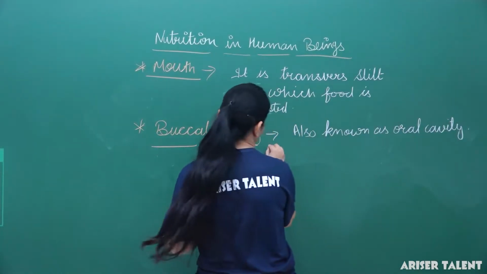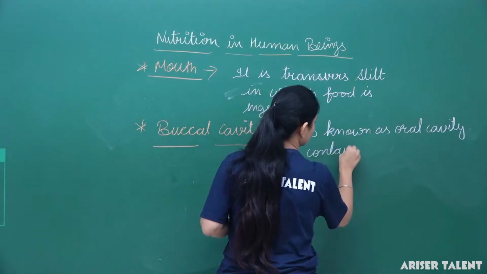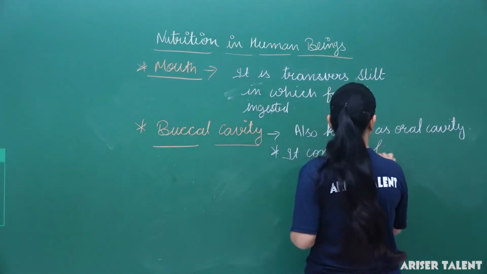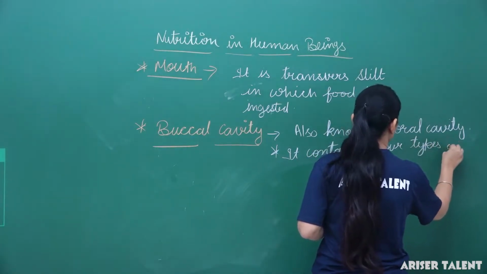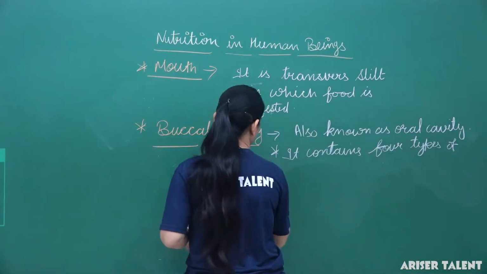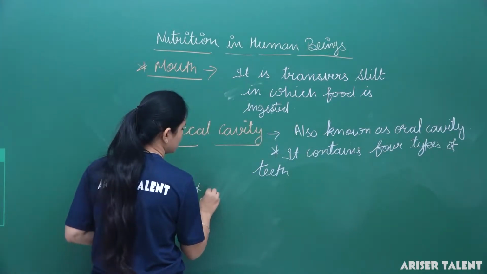Generally it contains four types of teeth. What are they? Incisors.